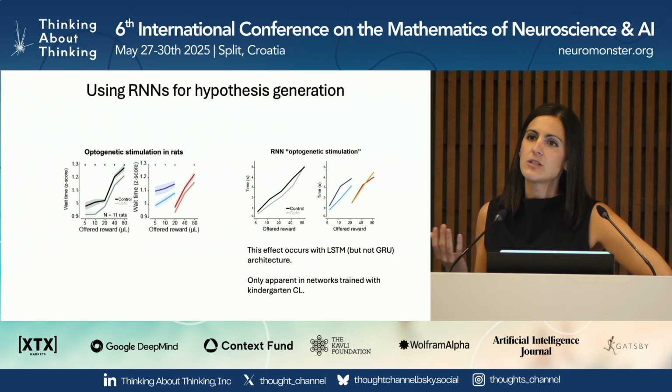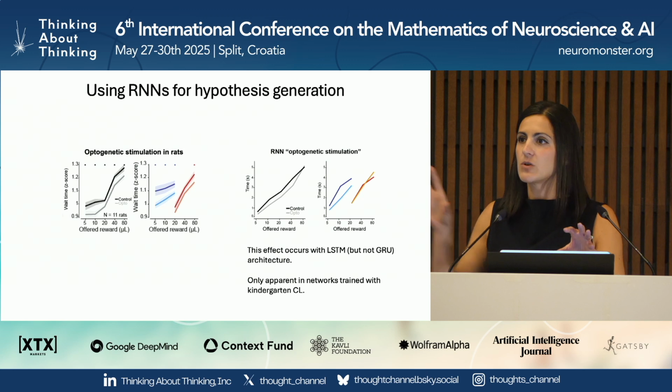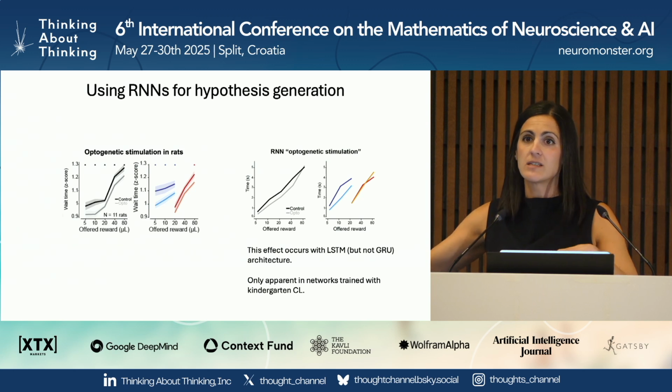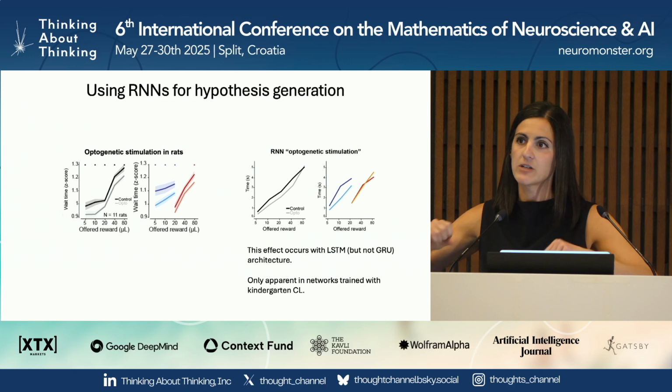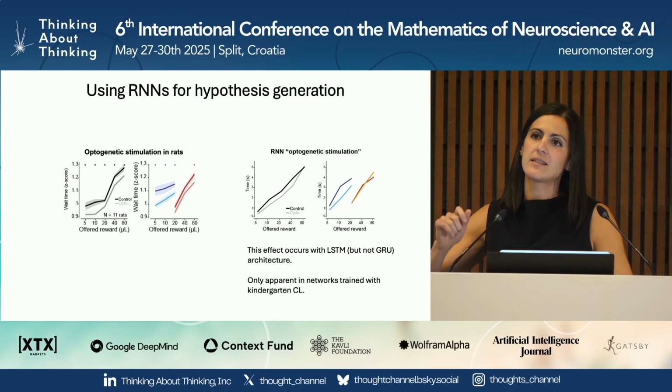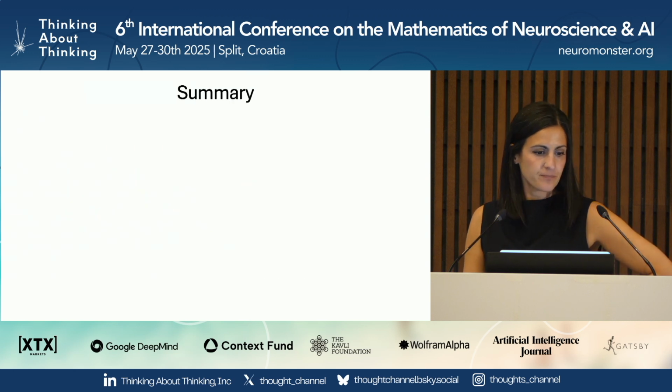So what David is currently doing is trying to characterize, in the networks that do reproduce this versus those that don't, what are the differences in terms of the dynamical consequences of the optogenetic perturbation? And then we're using that to guide our ongoing experiments in rats.